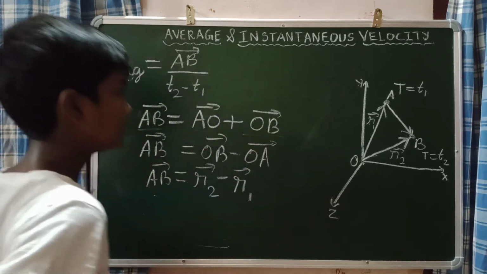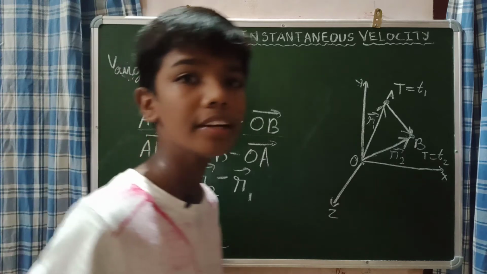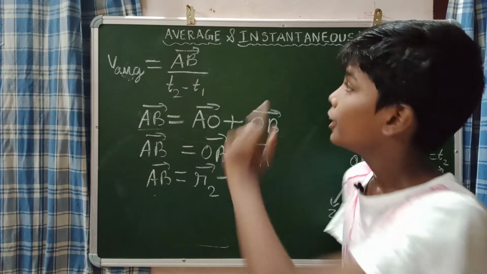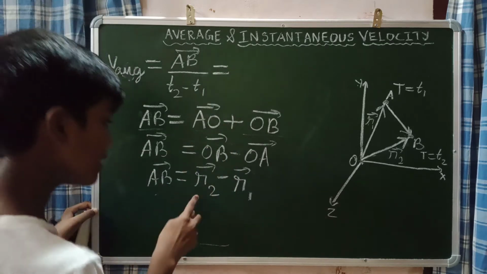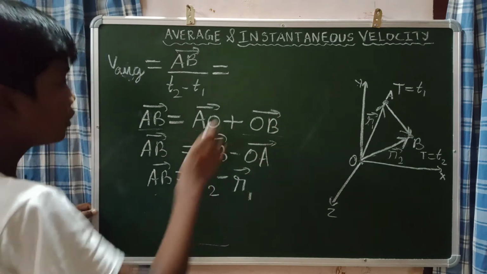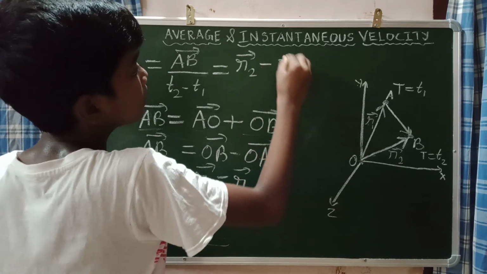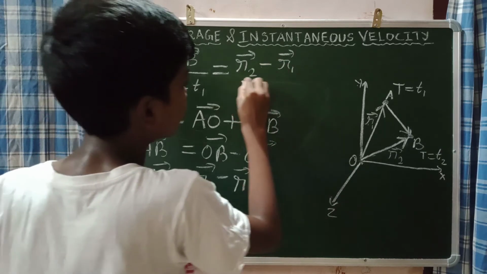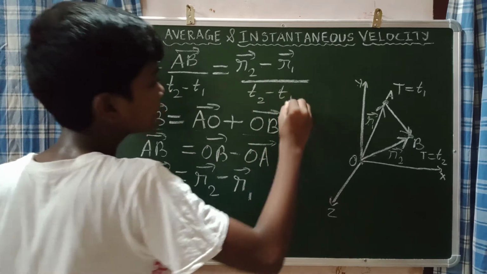And this is the correction that I told. If you understand the position vector, definitely you can make a correction. That means this AB vector may be written as R2 vector minus R1 vector. I will write the correction. So AB vector is equal to R2 vector minus this R1 vector, divided by T2 minus T1.